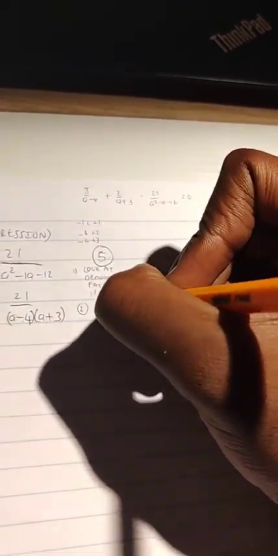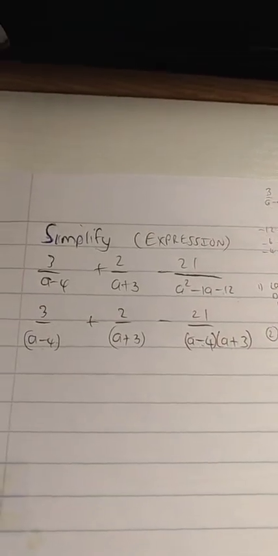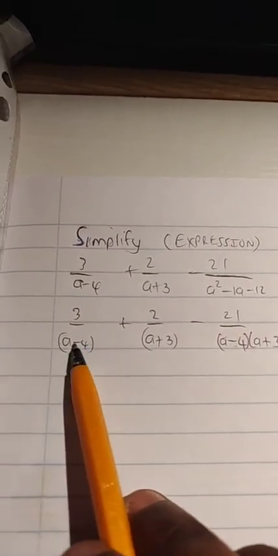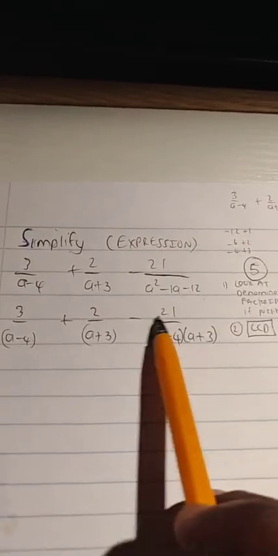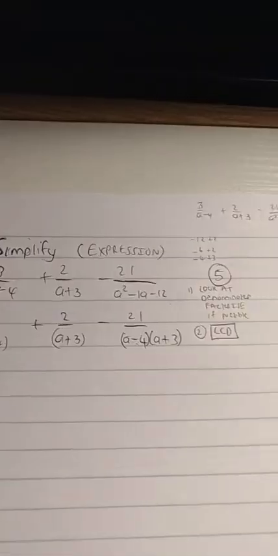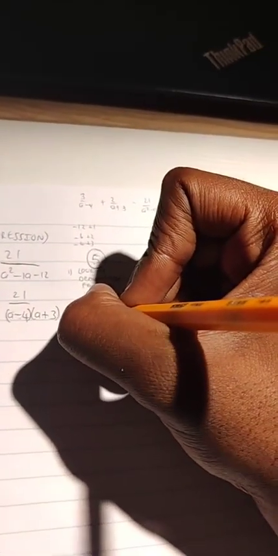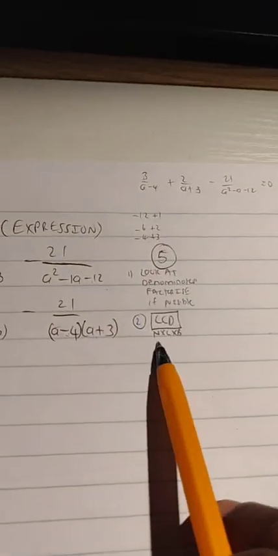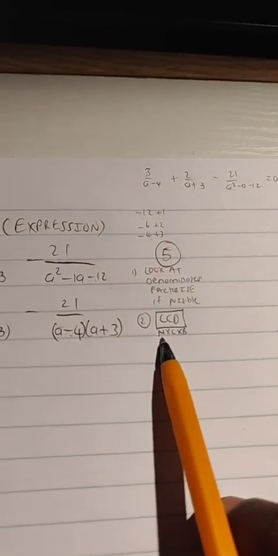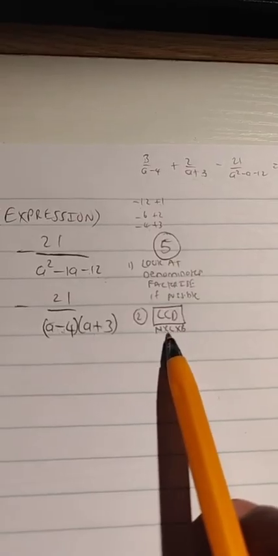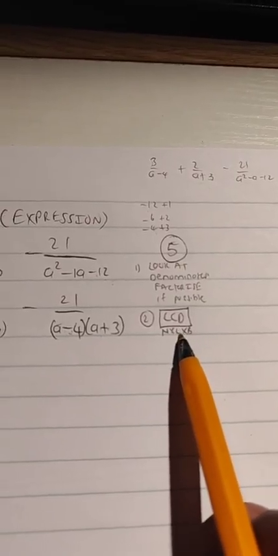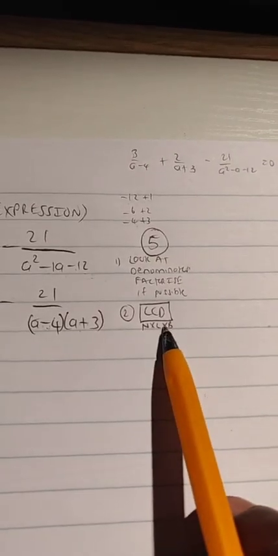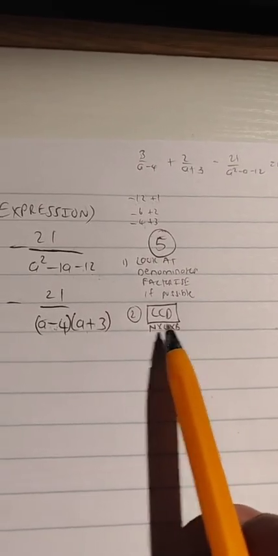Step number 2, LCD. We need to write down the LCD. So guys, what is the LCD of a minus 4, between a minus 4, a plus 3, a minus 4, and a plus 3? Remember that when we write down the LCD, we're writing down the product of the coefficient number, times the lowest common multiple letter, times the lowest common multiple bracket.